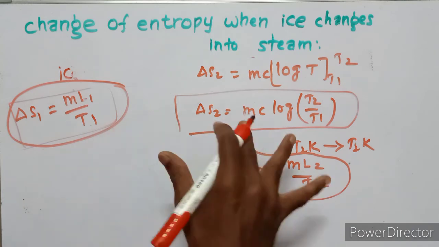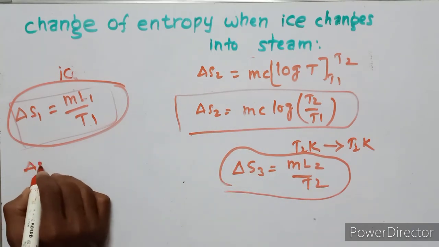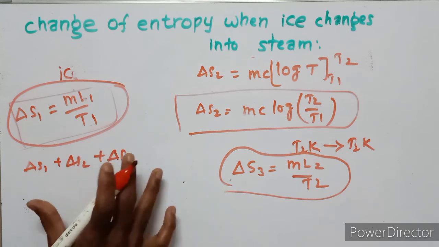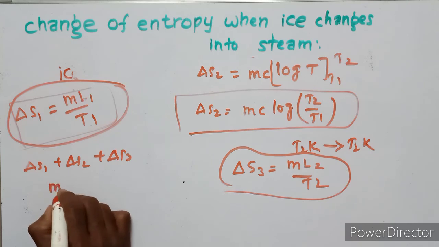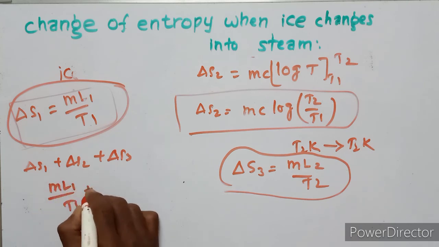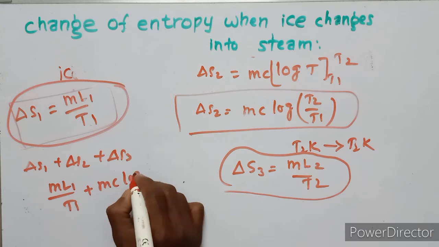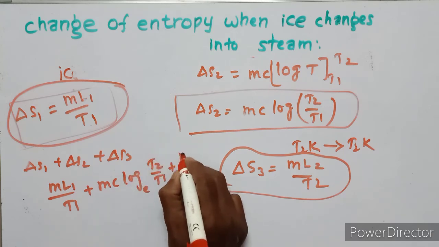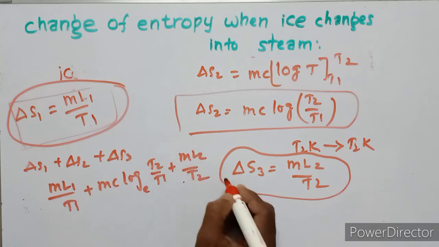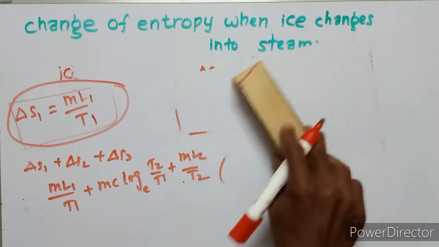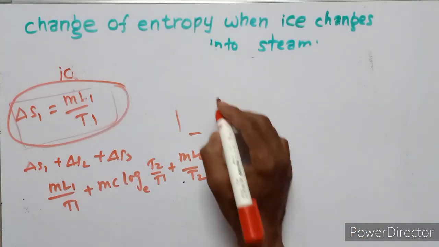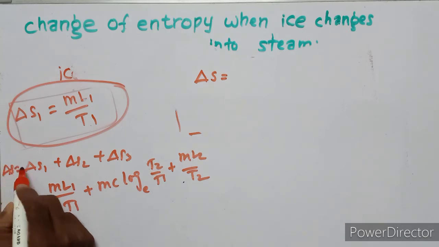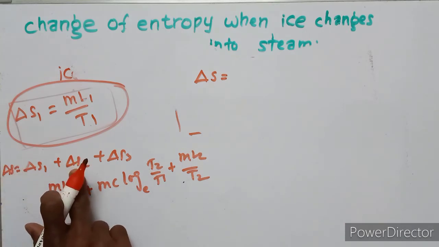So the total change in entropy is delta S1 plus delta S2 plus delta S3.